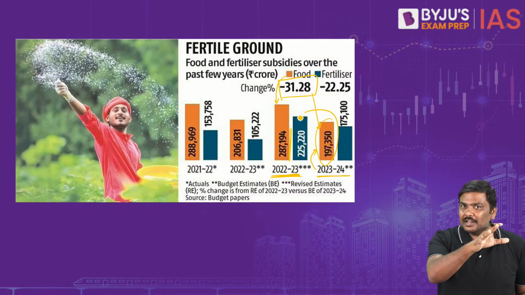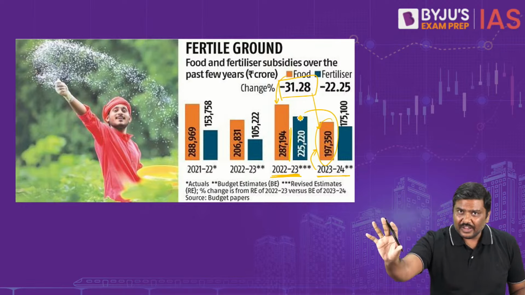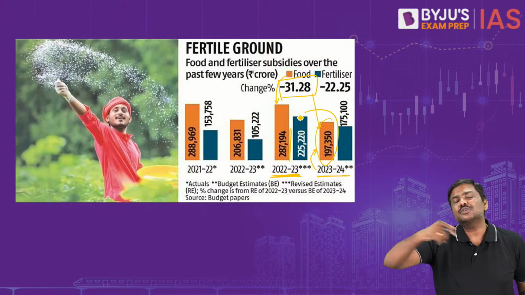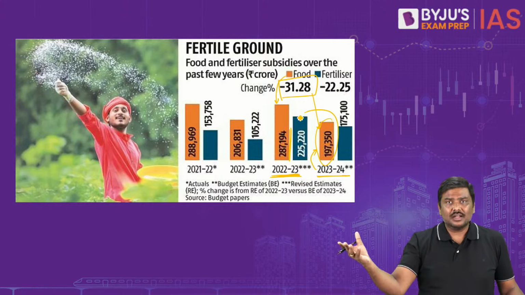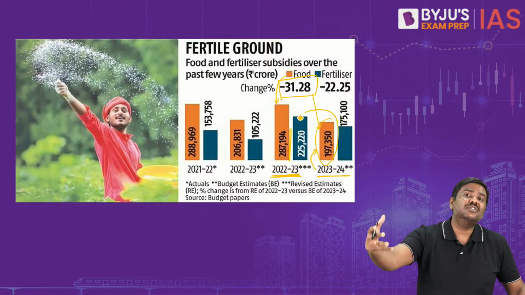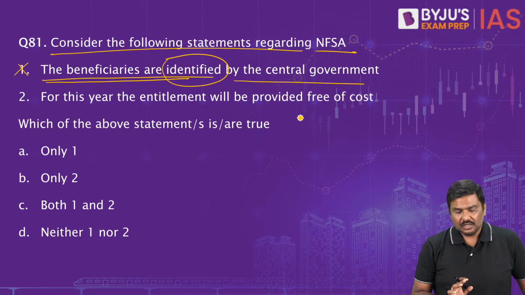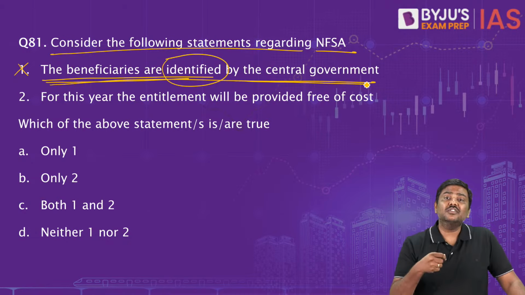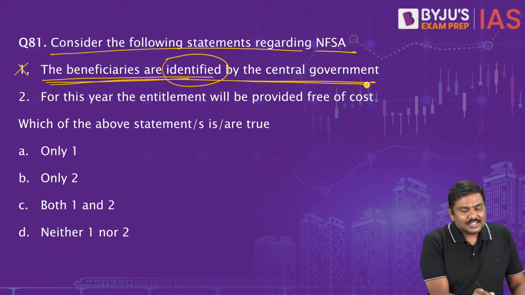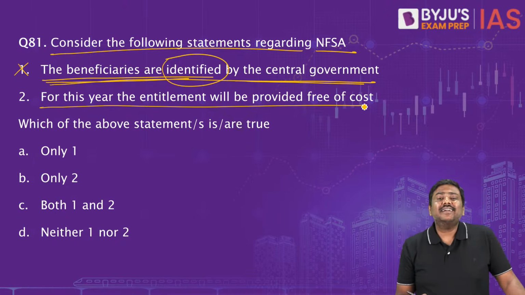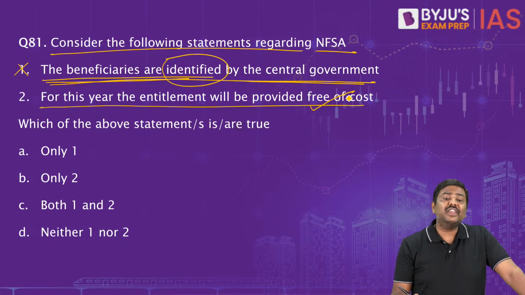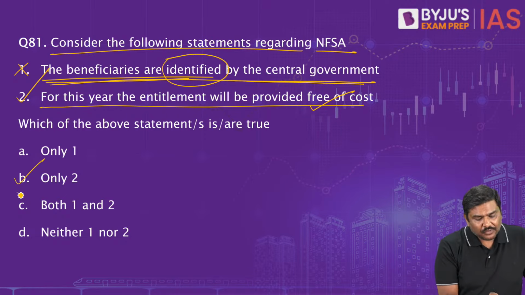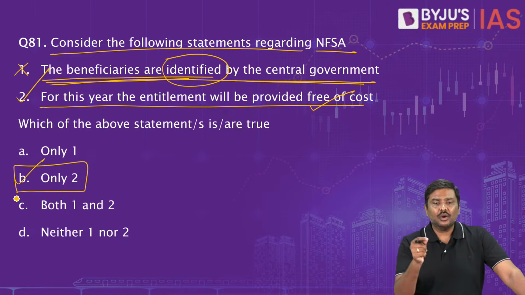Now, nothing under PMGKY: 5 kgs free food grain if you are a priority household under NFSA, that is the public distribution system, and if you are an Antyodaya card holder, an Antyodaya household, then 35 kg is free for 1 month. Done? So, beneficiaries are identified by the central government. No, beneficiaries are identified by the state governments. Second, for this year, the entitlement under NFSA is provided free of cost. Yes, for this year it is correct. So the right option for question number 81 will be option B, only 2 is correct.